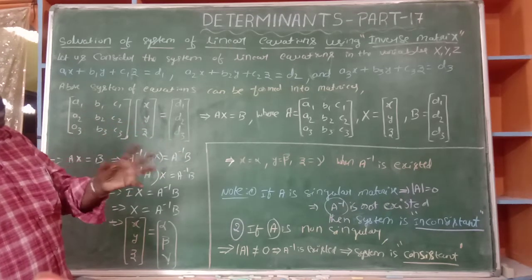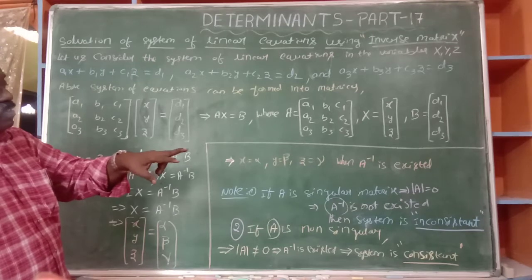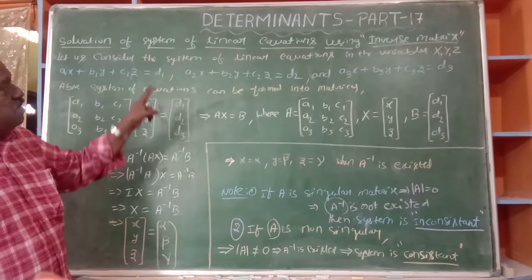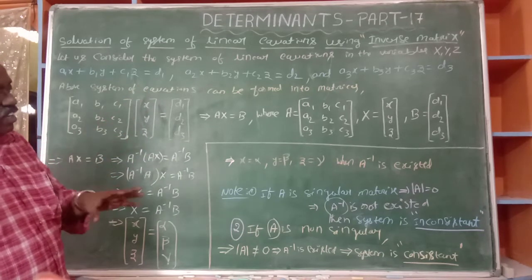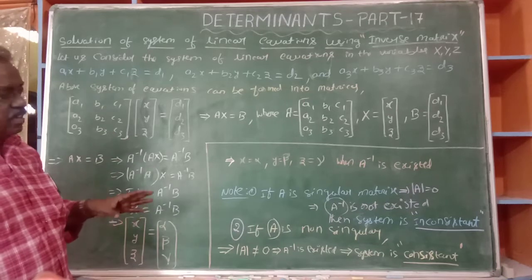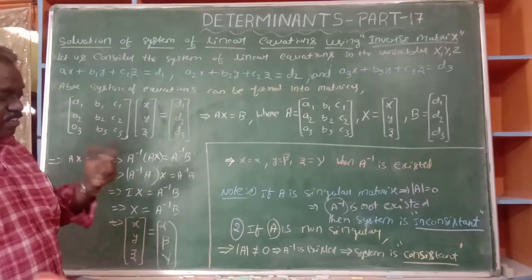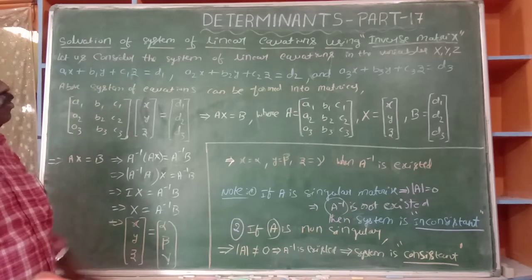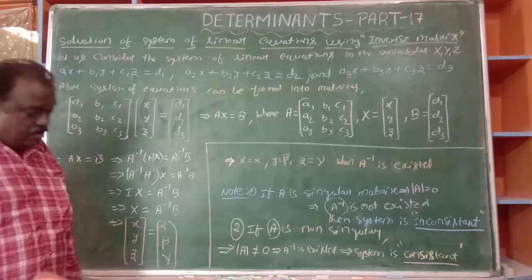If determinant A is 0, it is a singular matrix, and as a result the system is inconsistent. If determinant A is not equal to 0, it is a non-singular matrix, and as a result the system is consistent. This is the theory part. You have to learn it.